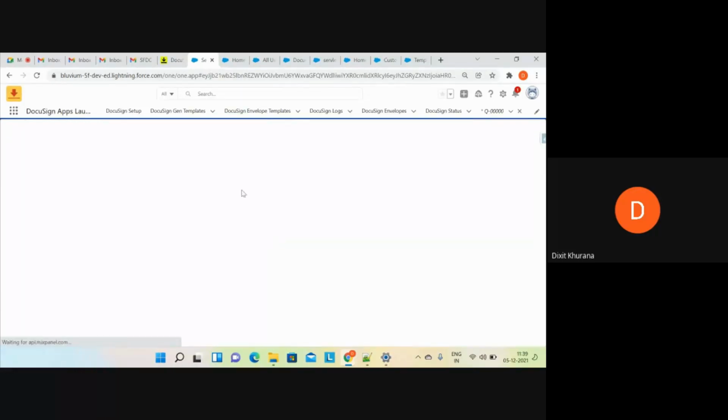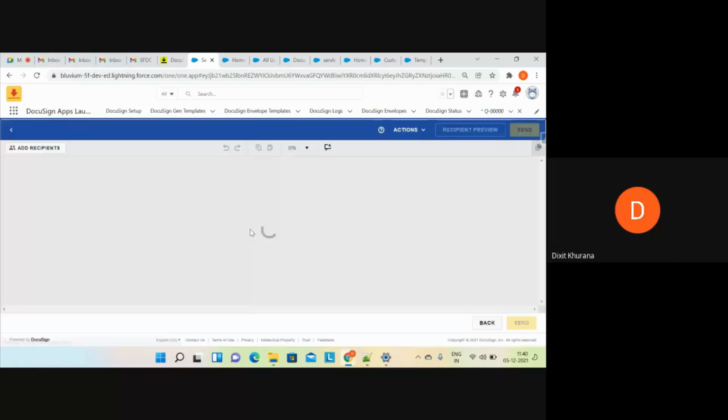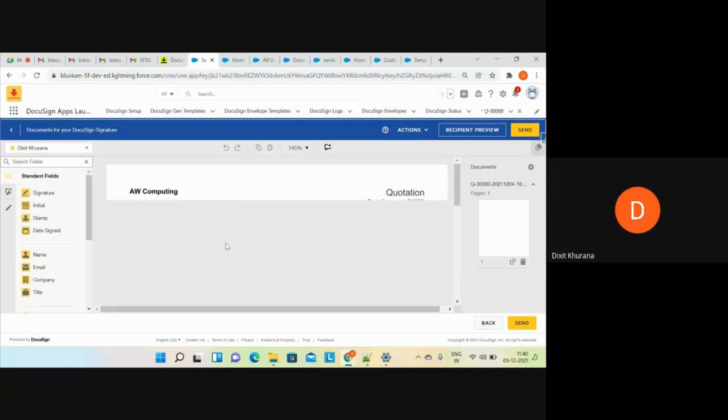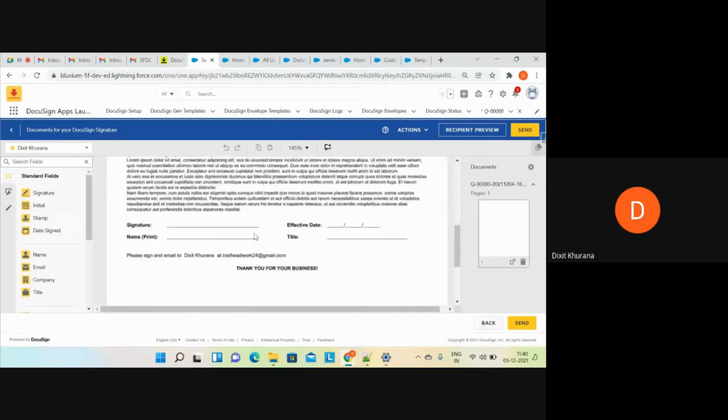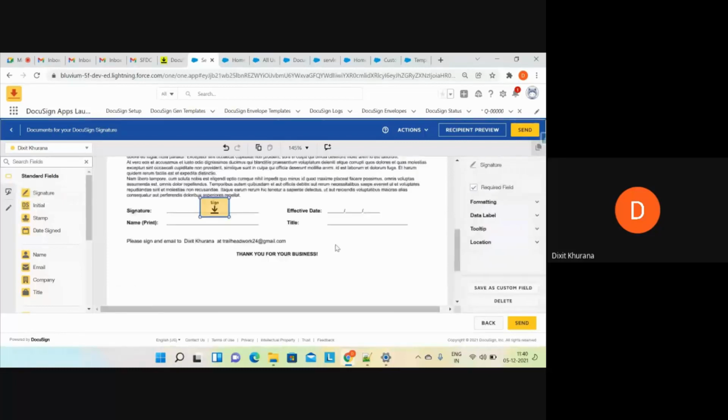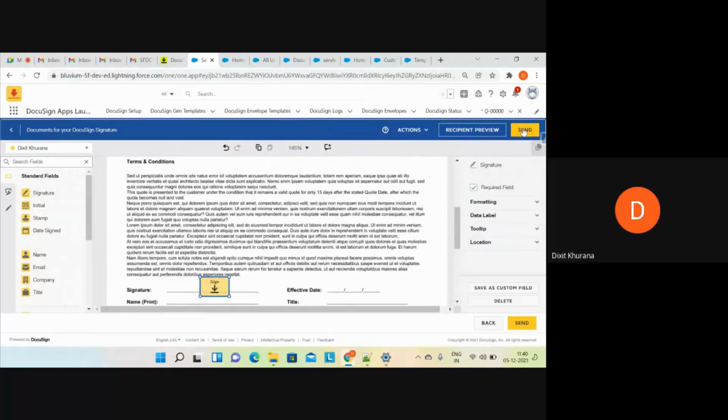So now you can see this is the standard approach, the send with DocuSign button. Everything you have to do manually. You have to upload the document, unlike uploading the document dynamically in Salesforce by using a trigger or Lightning Flow or anything. I'll simply select this. Now I'll click on send.